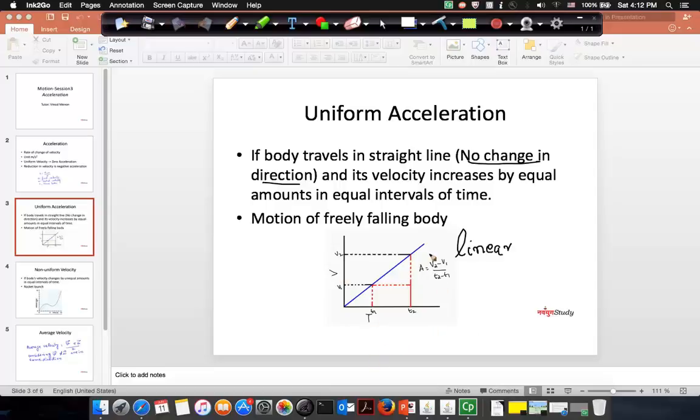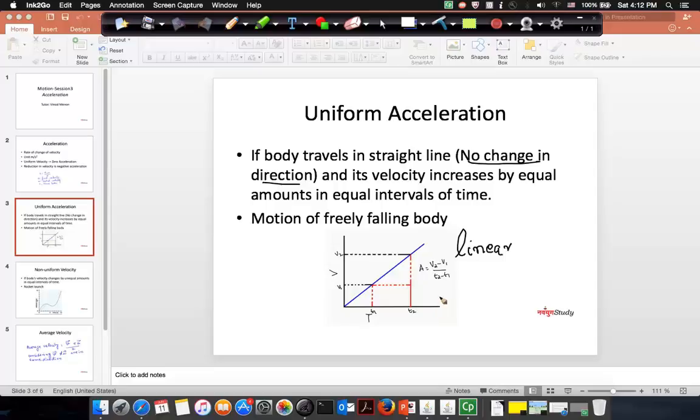And you can see that if you take two instances of time, t1 and t2, with velocities v1 and v2, the acceleration is (v2 minus v1) by (t2 minus t1). And if I take another interval, probably of the same amount, like t3, you can see (v3 minus v2) by (t3 minus t2) will also be the same, because it is uniformly accelerated motion.